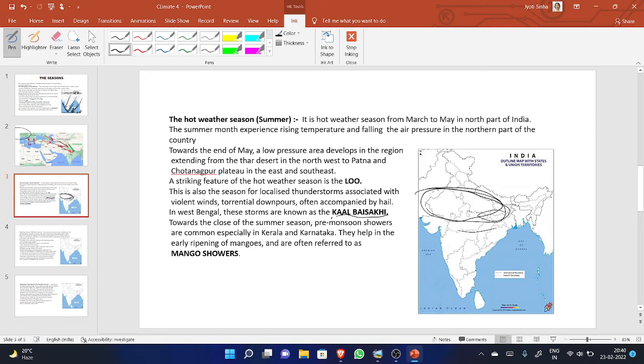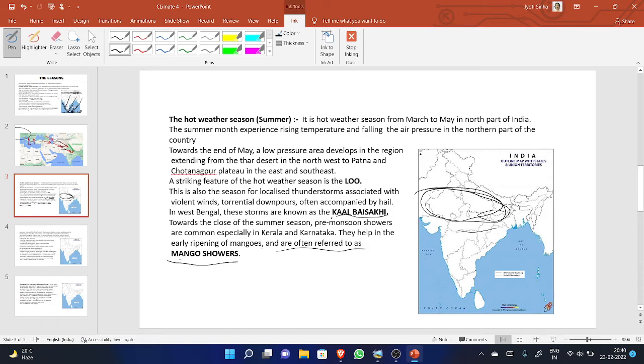The next important phenomenon is towards the close of summer season, pre-monsoon showers. Means in the end of the summer season and before the beginning of the advancing monsoon that we will read in the next, showers are common, especially in Kerala and Karnataka. They help in the early ripening of mango and are often referred to as mango showers. This is one another important feature that happens in the summer season.